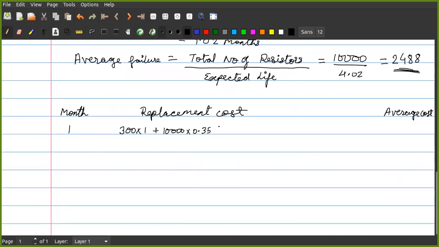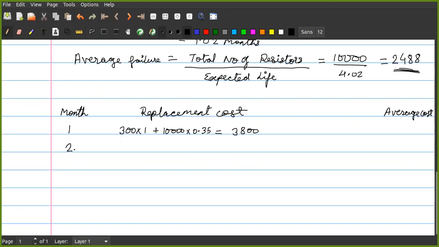So if I say that after 1 month I replace this entire complete set of pieces, then what will be the cost? 300 plus 3,500, so that will be equal to 3,800. Correct?